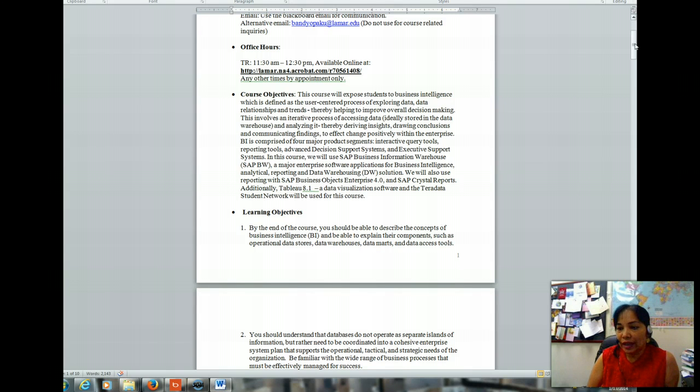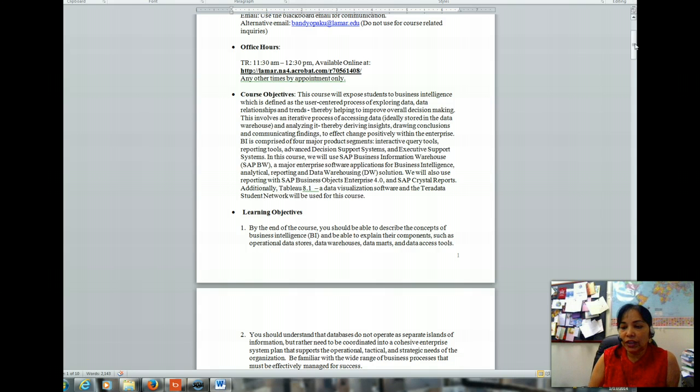First of all, accessing the data, which is stored in a database or a data warehouse, and then analyzing the data. By analyzing the data, we derive insights, we draw conclusions, and we have to be able to communicate the findings. With the findings, we will bring in positive changes within the enterprise. BI or business intelligence is comprised of four major product segments. One is the query tools, then the reporting tools, advanced decision support systems, and executive support systems.